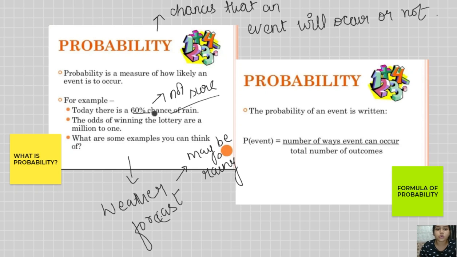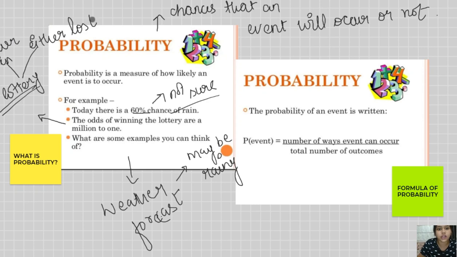Right, so for example, the odds of winning the lottery. When a person applies for a lottery ticket, there are two things: either they will win or they will lose. So there are 50% chances of both winning as well as losing.